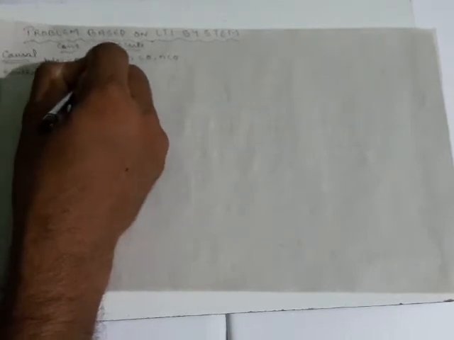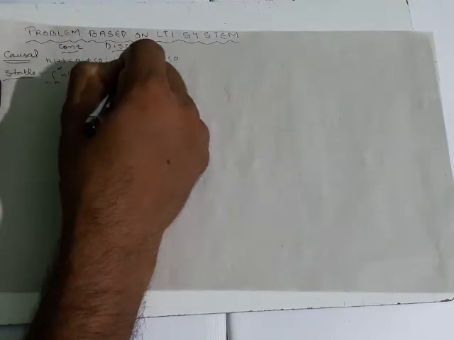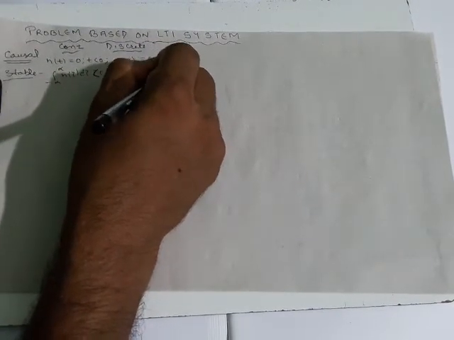Remember that. For stability check, for bounded input, bounded output, for continuous, the integral from minus infinity to infinity of h of tau d tau should be less than infinity. For discrete, the summation from minus infinity to infinity of h of n is less than infinity.